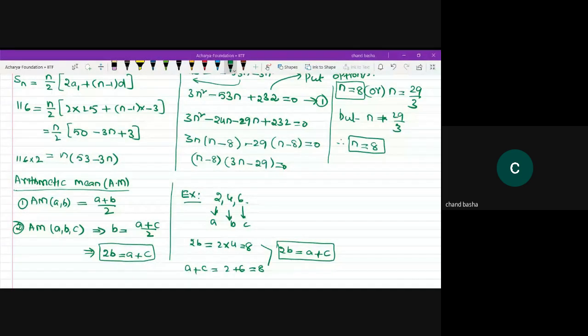Clear? That's it for today, guys. And in tomorrow's class, I'll try to start geometric progression. Arithmetic progression is completed. In the next class, I'll try to start geometric progression.